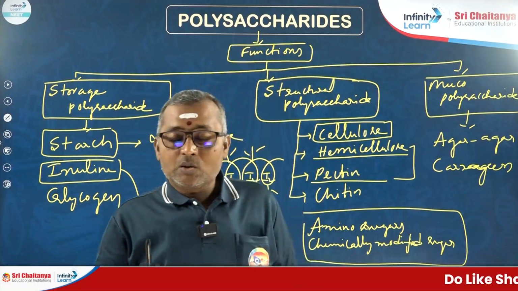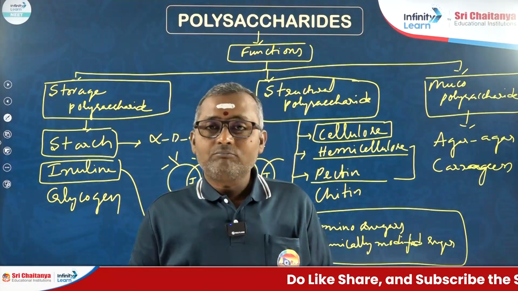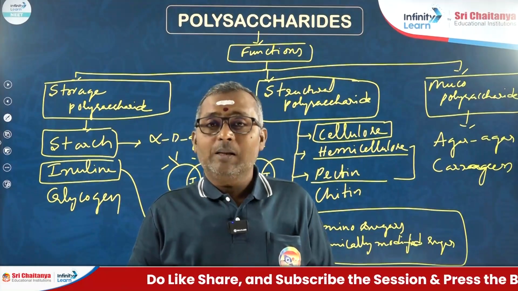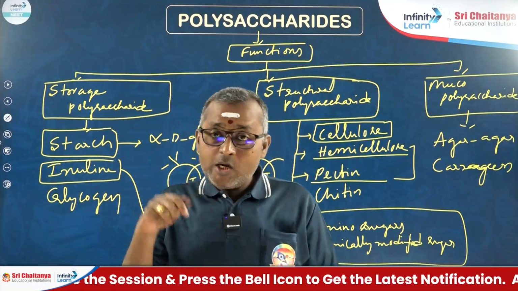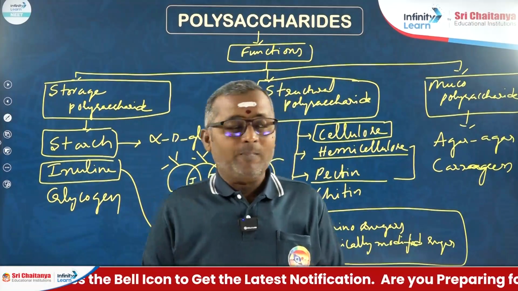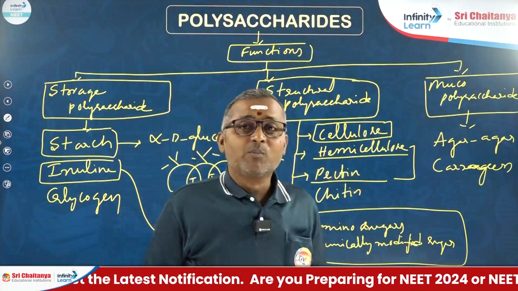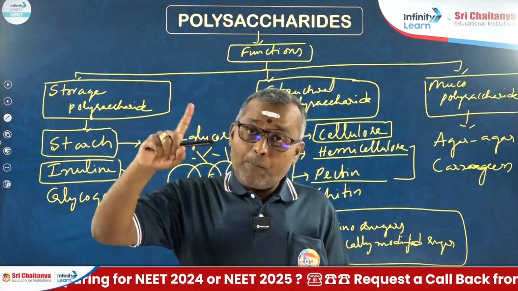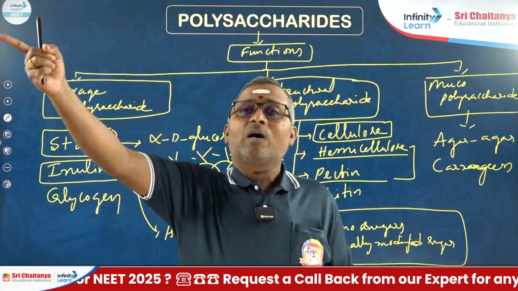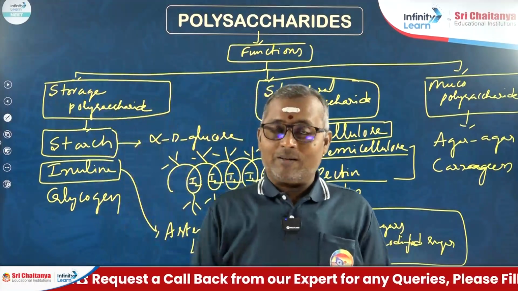Carrageen is also another important cell wall component present in red algae. It is a phycocolloid or hydrocolloid present in red algae. These are the best examples for mucopolysaccharides.